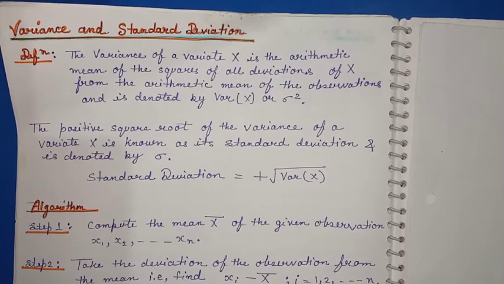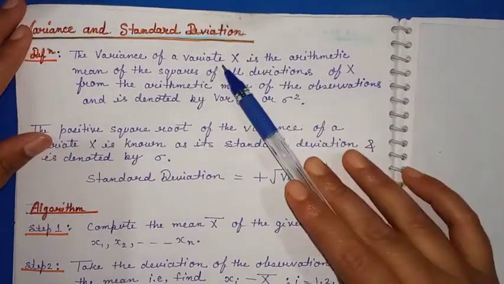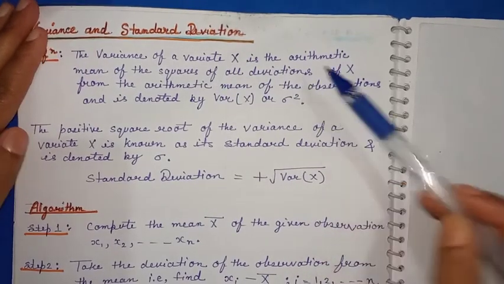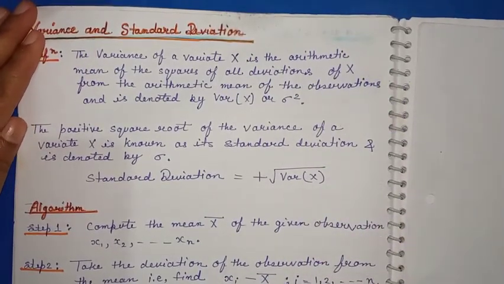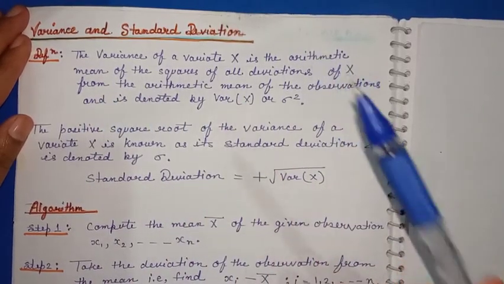In this definition the formula is only represented in words. Variance of a variate x is the arithmetic mean of the squares of all deviations. Whatever formula we are going to study ahead is only expressed here in words.